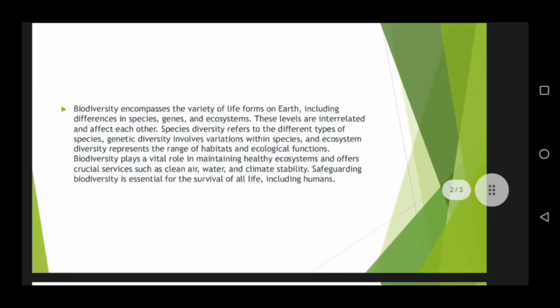Biodiversity encompasses the variety of life forms on Earth, including differences in species, genes, and ecosystems. These levels are interrelated and affect each other. Species diversity refers to the different types of species. Genetic diversity involves variation within species, and ecosystem diversity represents the range of habitats and ecological functions.